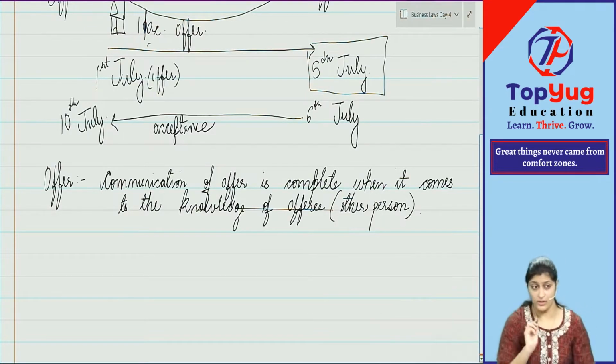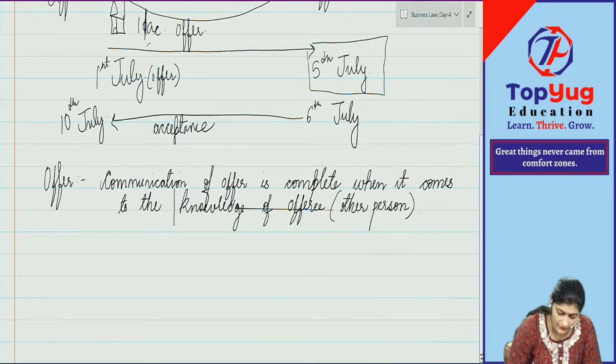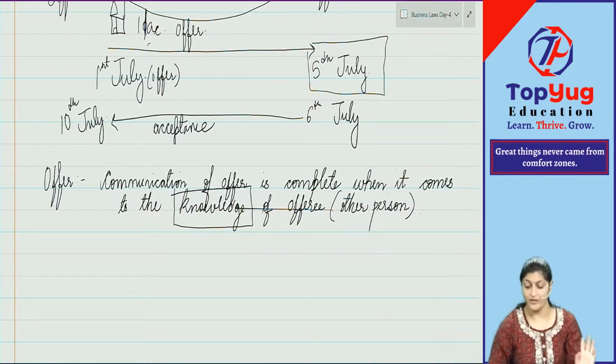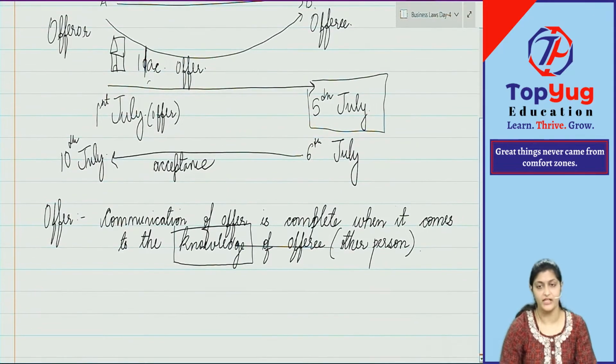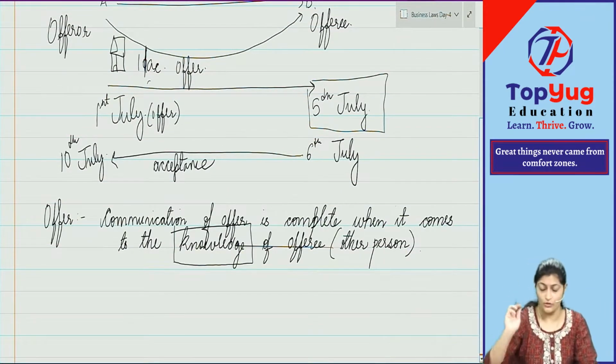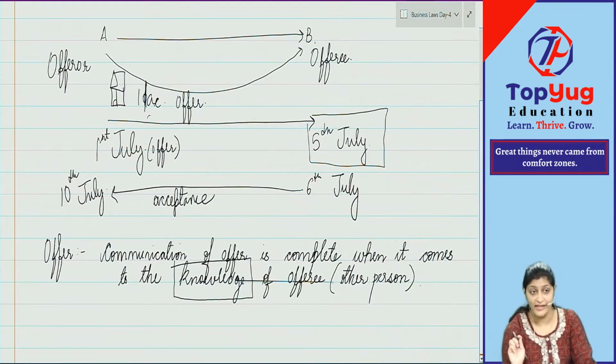Now, listen to this carefully. Here they are clearly saying when it comes to the knowledge of the offeree. They did not specify the term when it reaches the offeree. When it comes to the knowledge of the offeree means it should come to his knowledge. Say for example, the letter reached on 5th of July. It reached the house of B, but still B did not know about it.